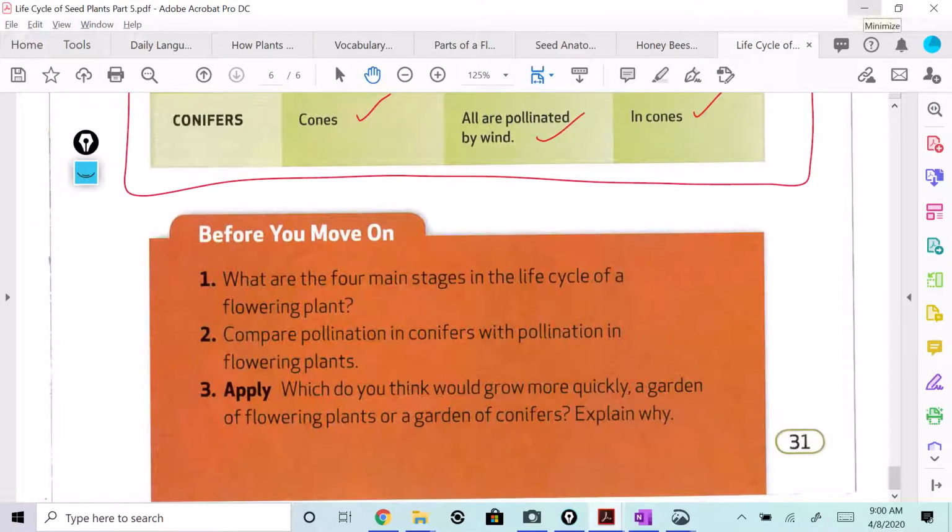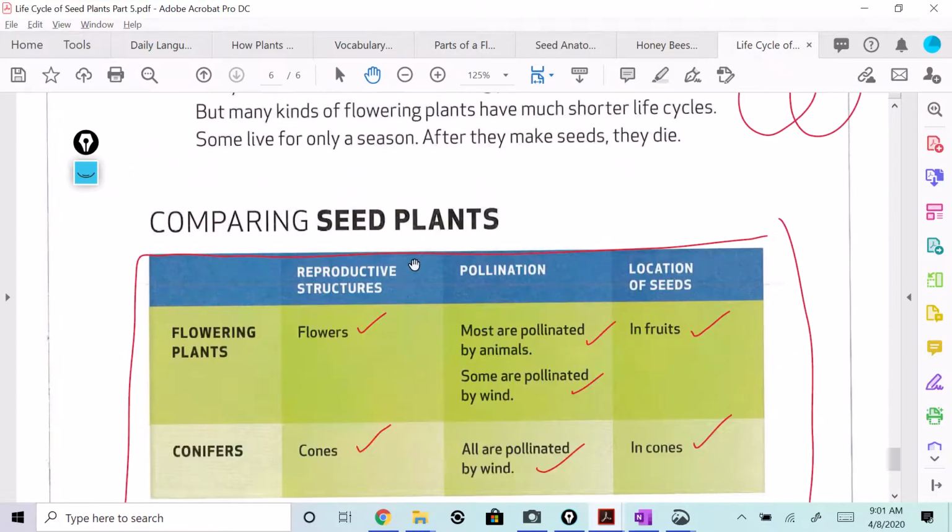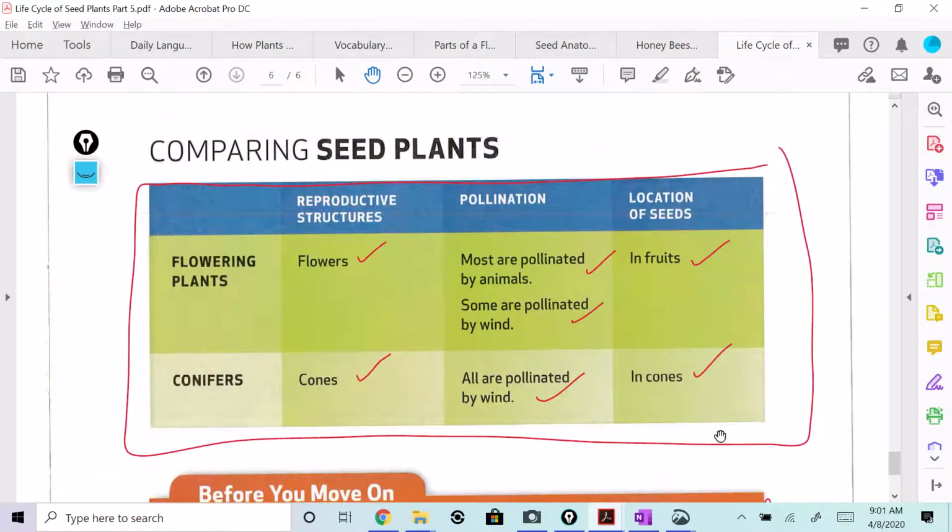All right, what do we want to know before we move on? What are the 4 main stages in the life cycle of a flowering plant? Look at the diagram. Go back and look at it. Compare pollination in conifers with pollination in flowering plants. Yes, use your Venn diagram. Apply. Which do you think would grow more quickly, a garden of flowering plants or a garden of conifers? Explain why. All right. So I'm going to have a Google form on that one, and you'll have your Venn diagram to help do your Google form.